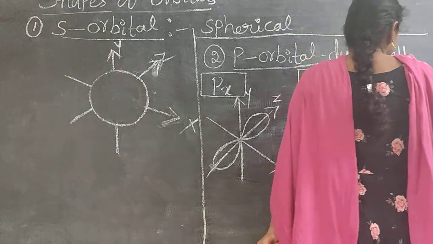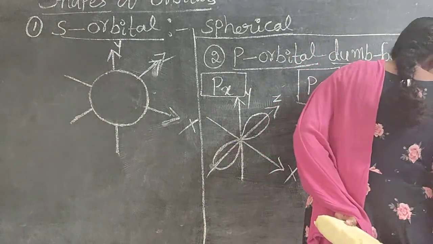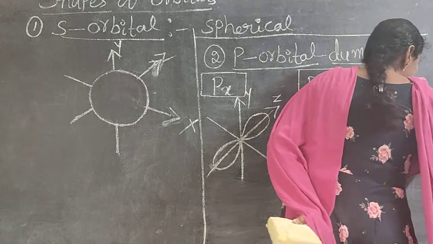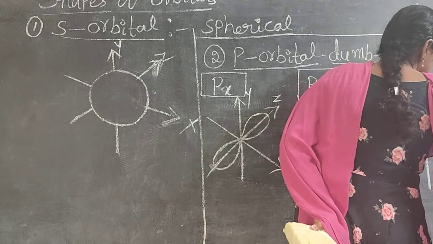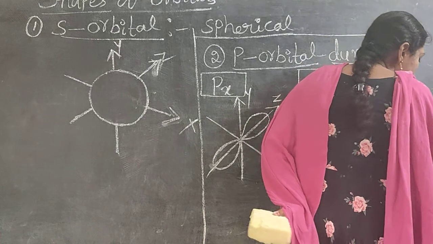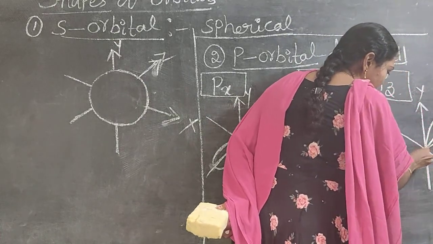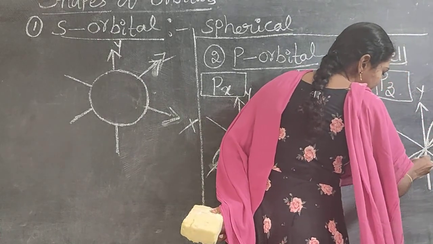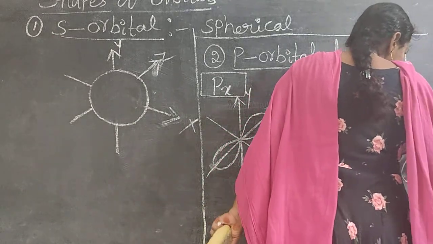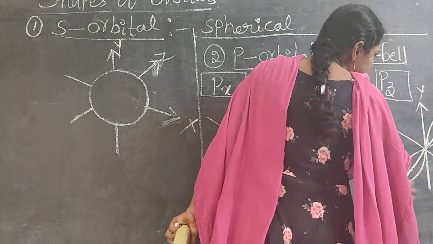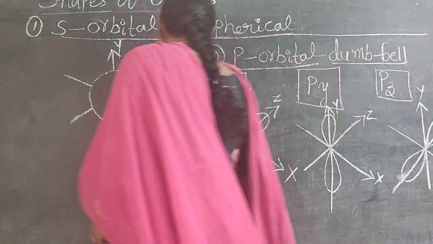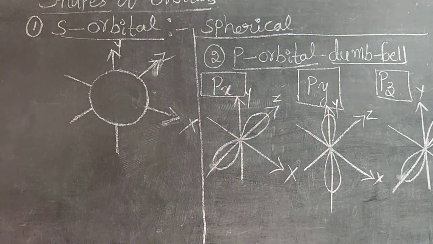Next, pz. Same. X axis, y axis, z axis. Now the dumbbell shape is formed on the z only. So it is very easy. There is no risk in the p orbitals and s orbital. It is very simple, and I will give the diagrammatical representation for you. It is not very difficult.